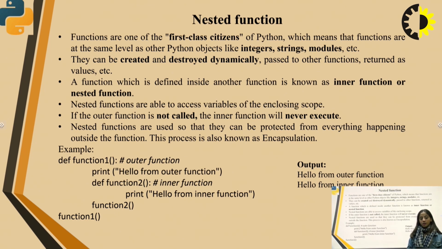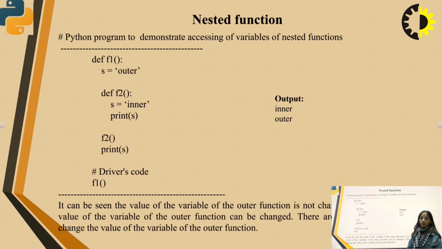In this function, another message is printed, which is hello from inner function. Now we are calling function 2 in the same function itself. And when we exit this function, we will call function 1. When function 1 is called, the message hello from outer function is printed. Then we enter function 2, where hello from inner function gets printed, right?